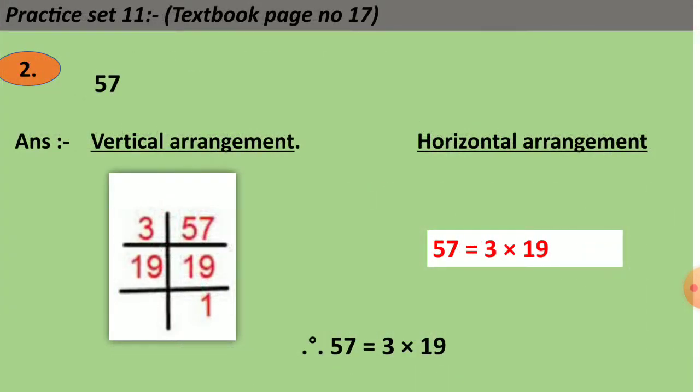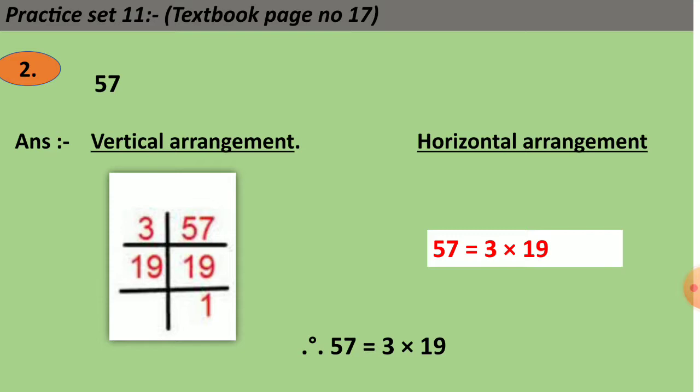Now, we will come to the second sum, that is 57. If you look at the vertical arrangement, the factors of 57 are 3 and 19. So 3 you are going to write on the left hand side of the vertical line, and 19 you are going to write on the right hand side of the vertical line below 57. Now 19 is a prime number, so it goes in the table itself. So 19 ones are 19. Then 19 you will write on the left hand side of the vertical line, and 1 you will write on the right hand side of the vertical line below 19.